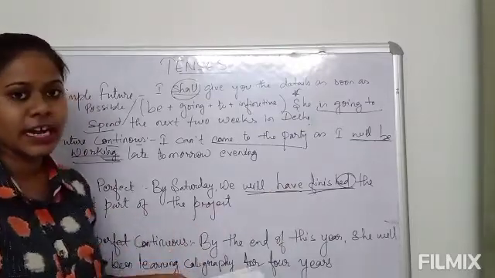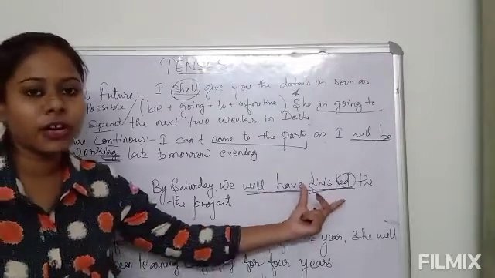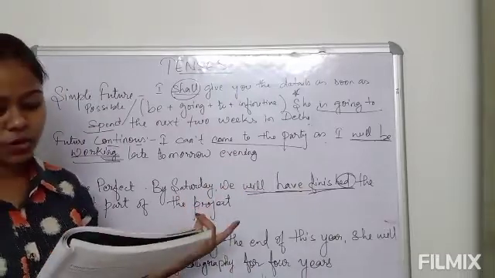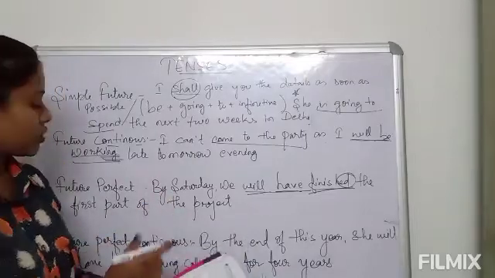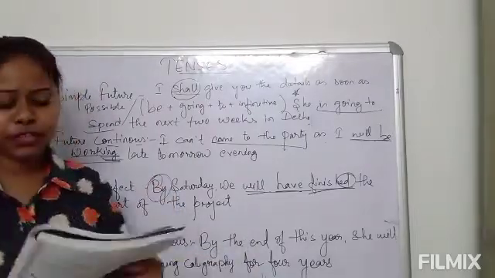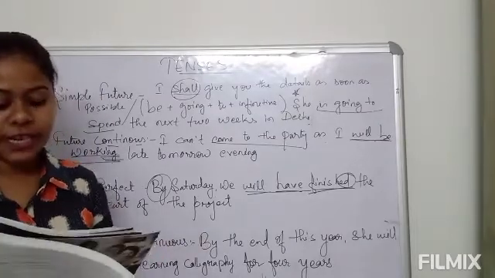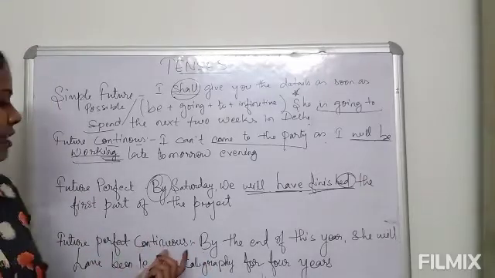So here we can see that it is indicating the future, but it is giving you a certain period of time. It is also used with a time expression such as by. You can see here by is used, by then or by the time. Next, and the last one, is future perfect continuous.